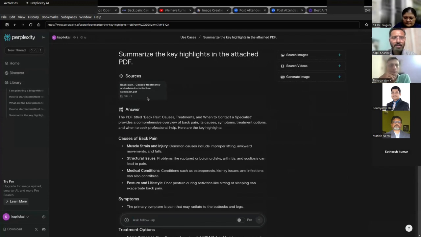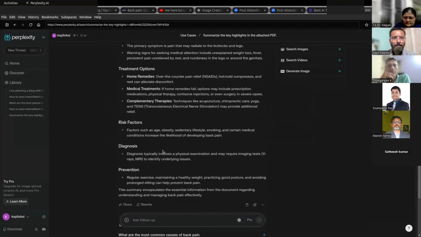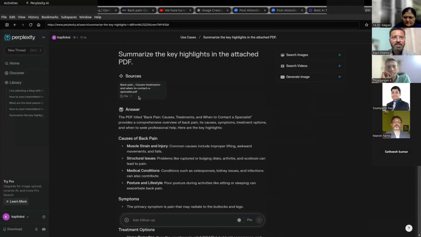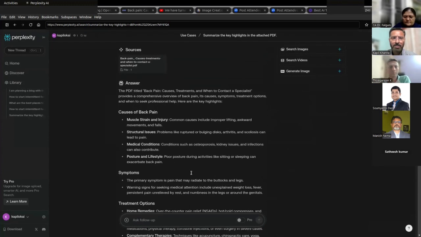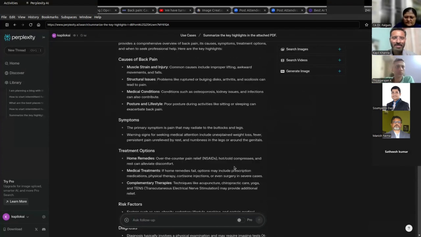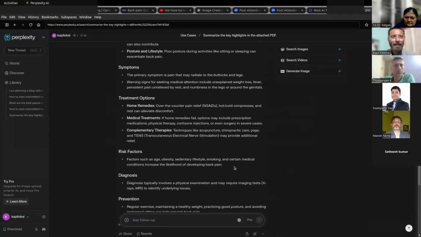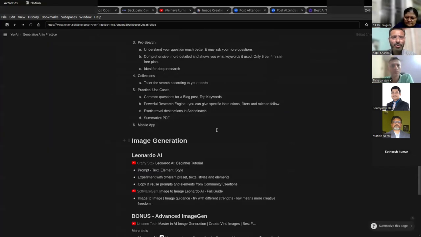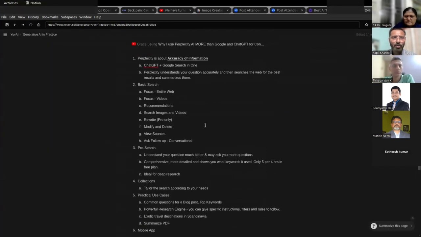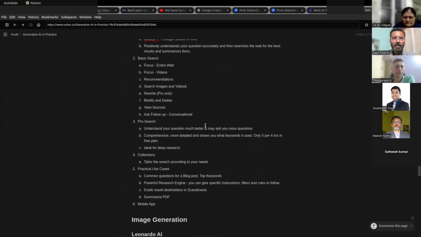I uploaded the PDF and asked it to summarize; this is a PDF of an article on back pain, and it has summarized that for me. Not difficult at all. This is really easy. I have actually now given you most of the overview of Perplexity. Are there any more questions before I move on to image generation?